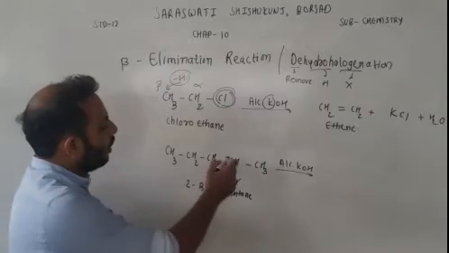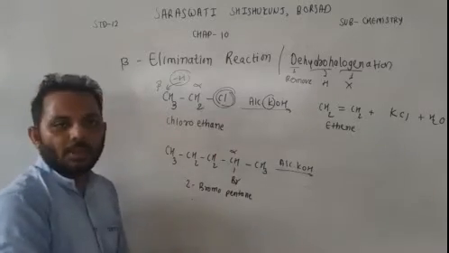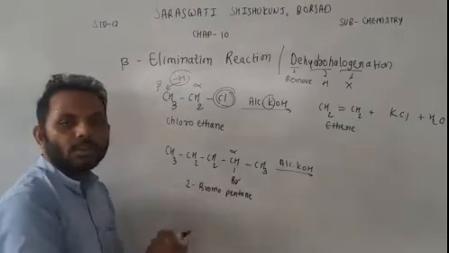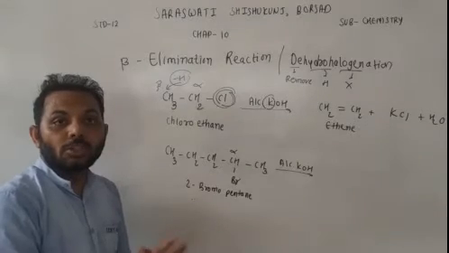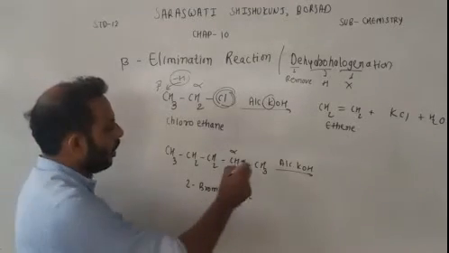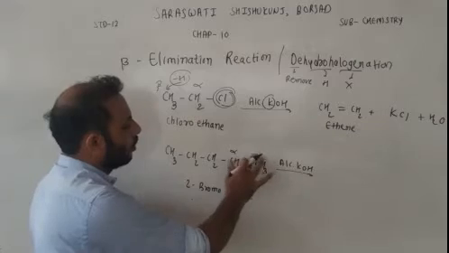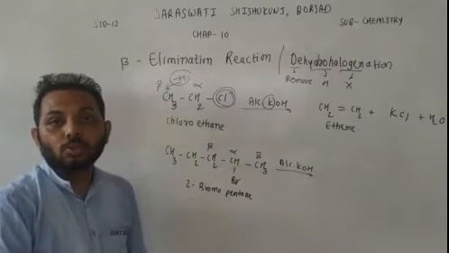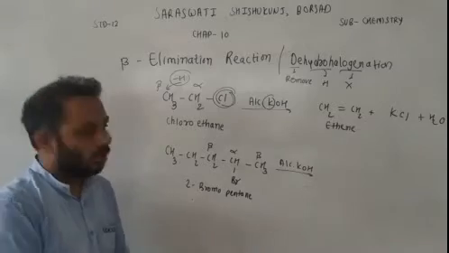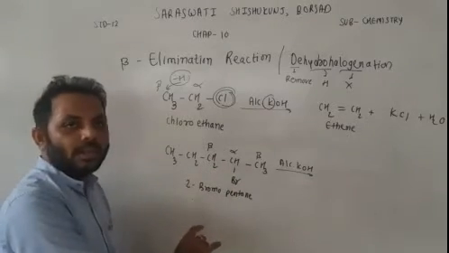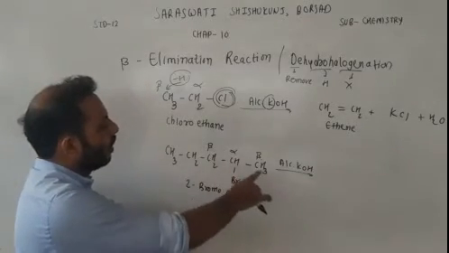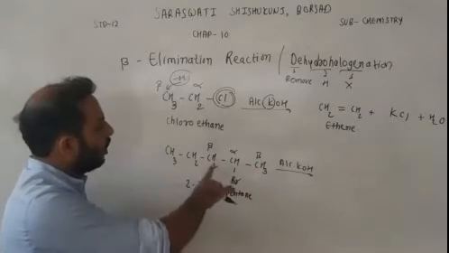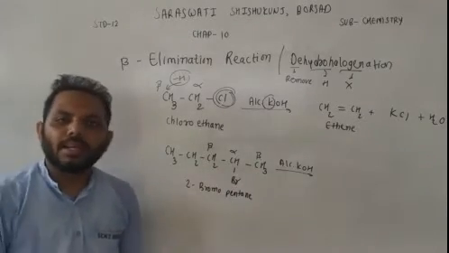So, here this is alpha carbon because this carbon is attached with halogen. Now, there are two possibilities of beta carbon. This can be beta carbon and this carbon can also be beta carbon. So, neighbor carbon is always beta carbon. So, if this is alpha carbon, then there are two possibilities of beta carbon.